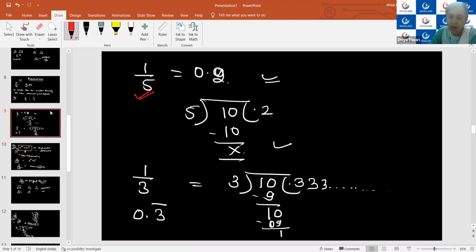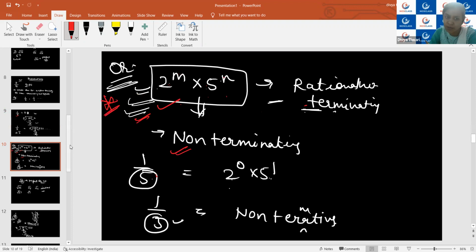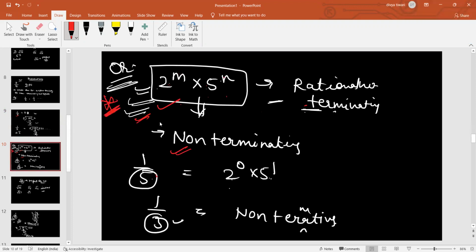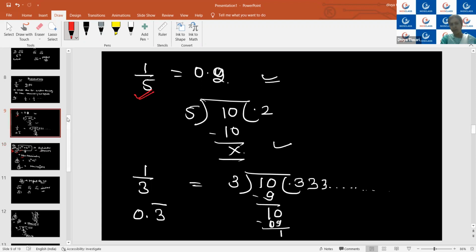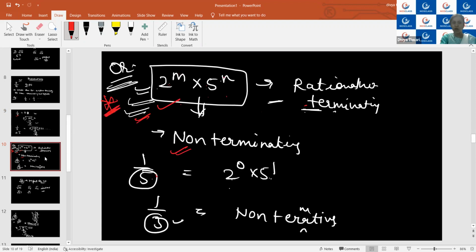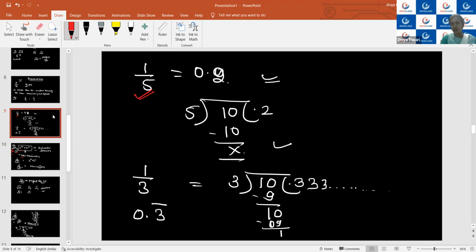One method is the conventional method by which we divide and then conclude. The other method I have discussed is just an optional method, an application, that instead of doing the division, by seeing its denominator part, you can conclude that we will have a terminating type or the non-terminating type. If you are getting confused, no need to worry. These two methods are for the same purpose. So if you are not clear with this, skip this, use the other. Yeah, now it's clear. Thank you.